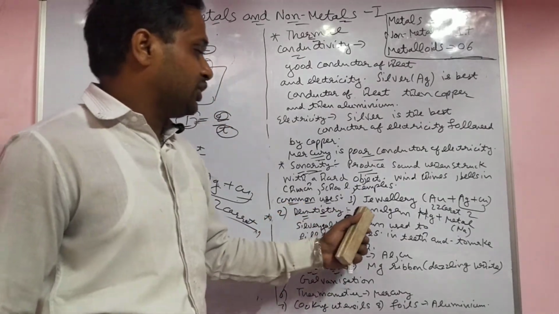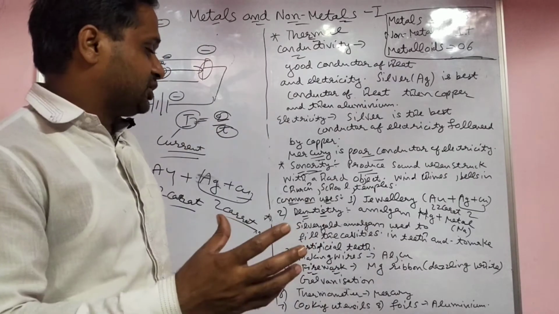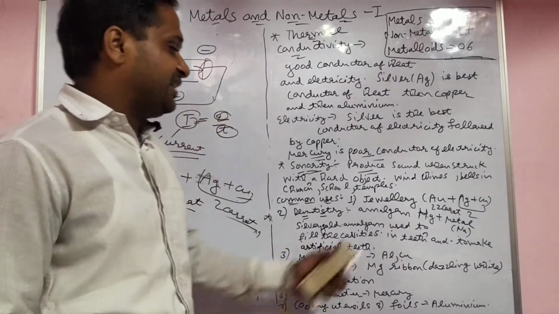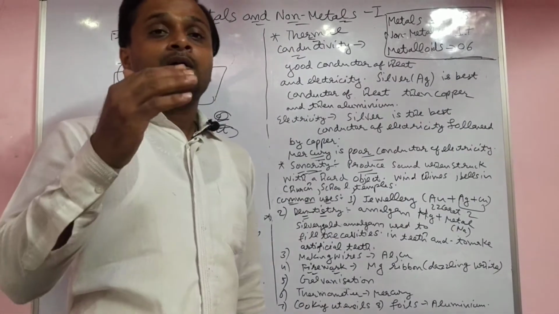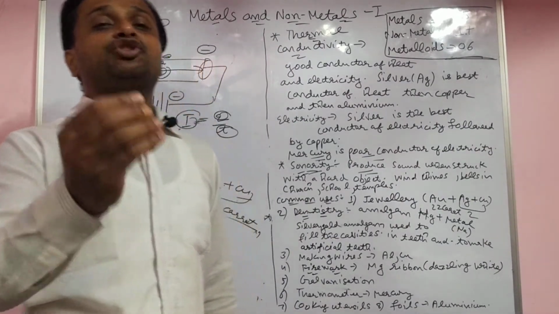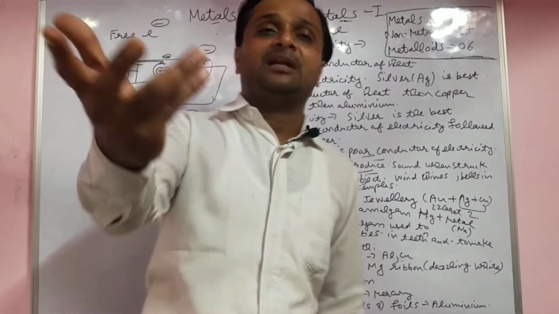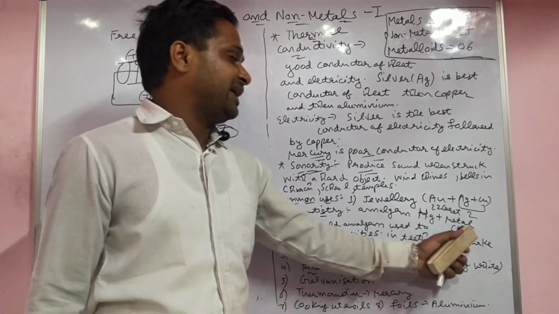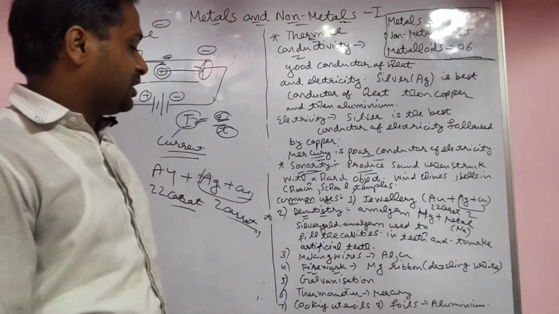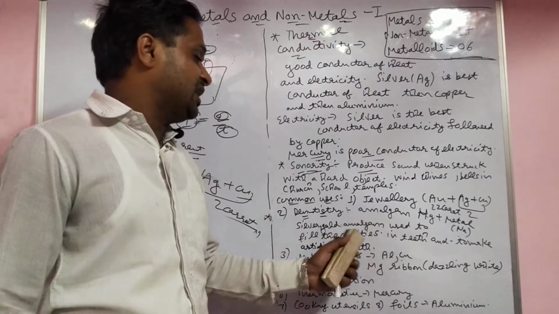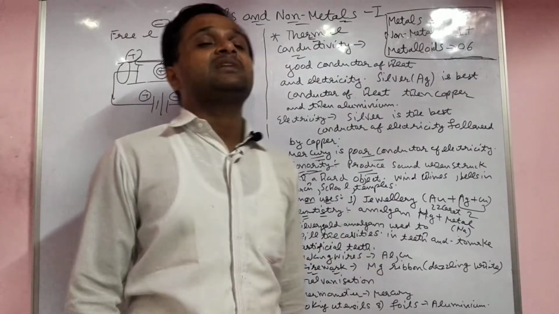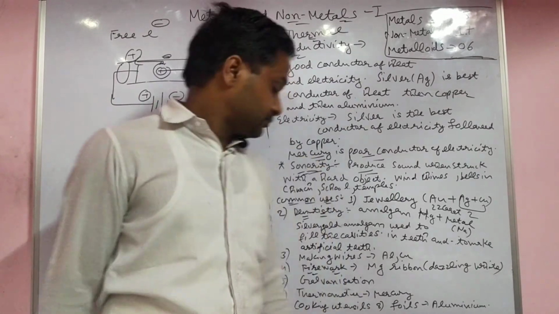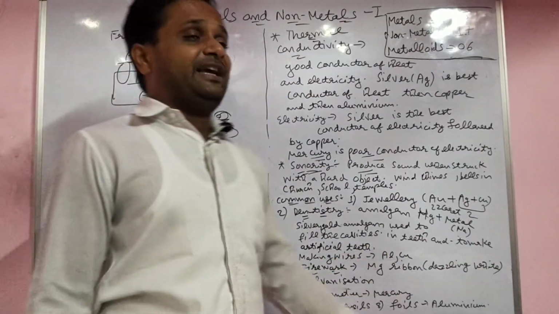dentistry. That was used by the dentist to fill the cavity. That is amalgam. What is amalgam? Amalgam is an alloy, a mixture of mercury plus any metal, for example sodium and mercury. Silver or gold amalgam is used to fill cavities in the teeth and also to form artificial teeth.